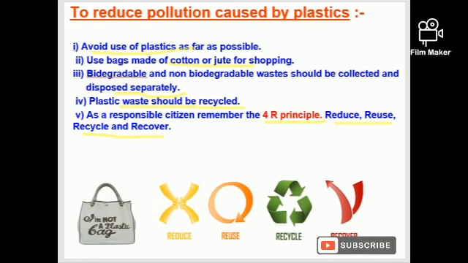Okay, so this is all about plastic and various types of plastic, relation of plastic with the environment, and how to reduce pollution caused by plastic.